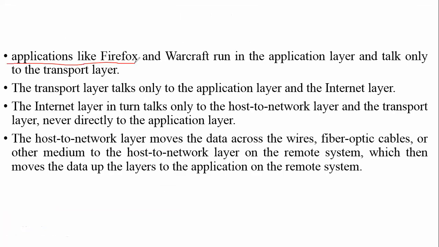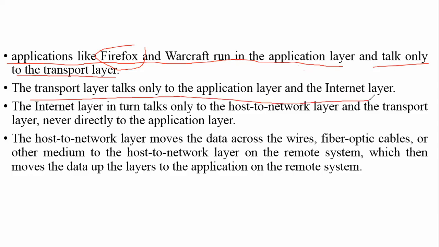Applications like Firefox or a web browser, whatever we are using, run in the application layer. The application layer is the user interface layer. Suppose I want to send some information from one computer to another, and I have Firefox or any kind of browser. I just have to open it and give some information to the application layer, which talks only to the transport layer. Next is the transport layer, which talks only to the application layer and the internet layer.